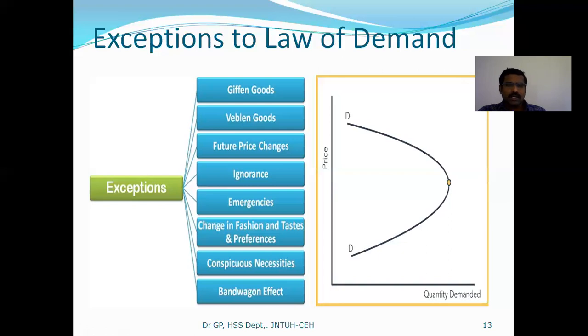Emergency case and change in fashion, taste, preferences. Conspicuous necessities means very important, without that you cannot survive. That type of goods case, we don't consider the price. Even if the price reduces or increases, every day you have to spend on 1 kg of rice for your family, right?